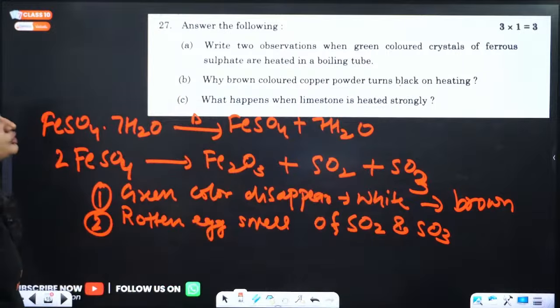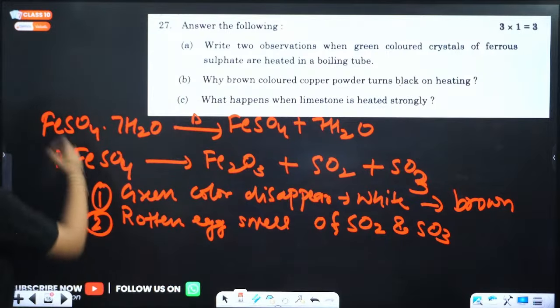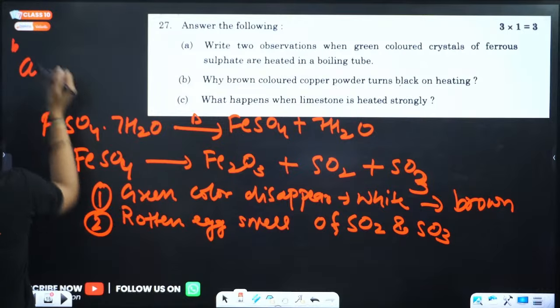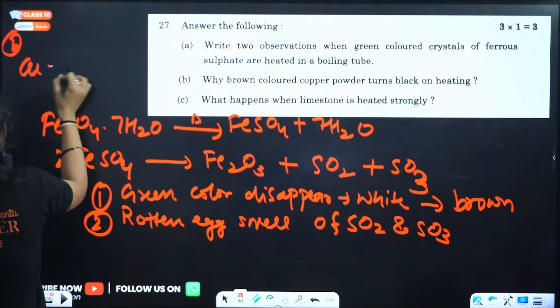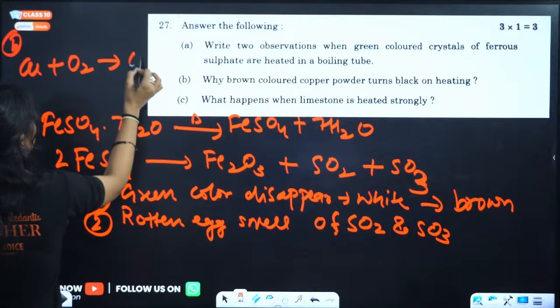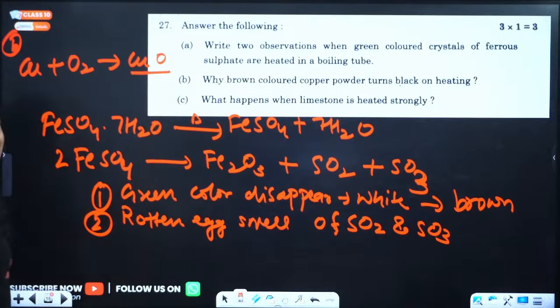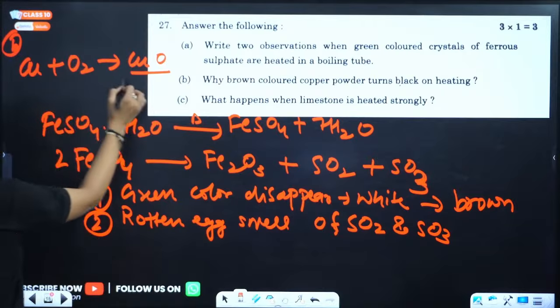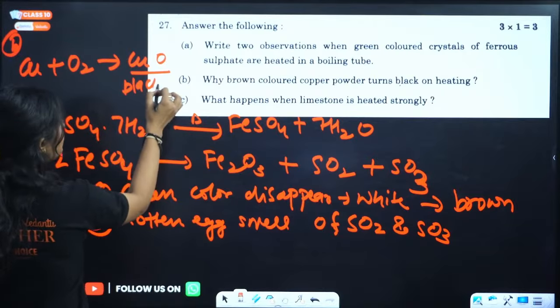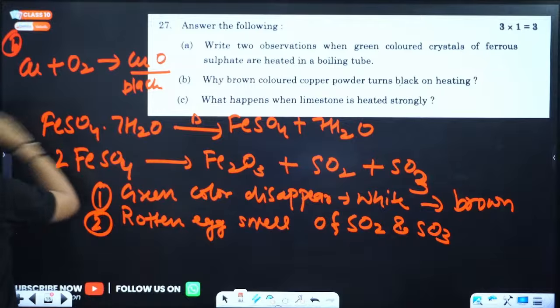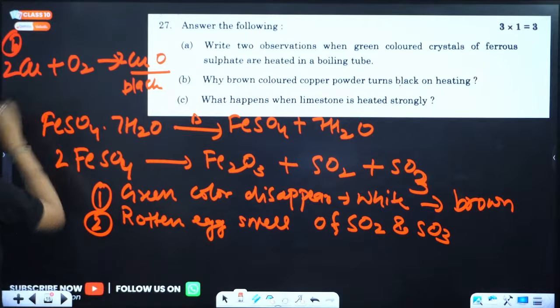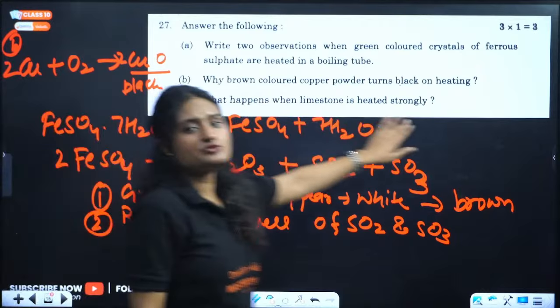Why does brown colored copper powder turn black on heating? When you heat copper powder, it gets converted into copper oxide. The copper is brown colored and the copper oxide is black colored. Okay? Add 2 here and 2 here. Now this is balanced. What happens when limestone is heated strongly?